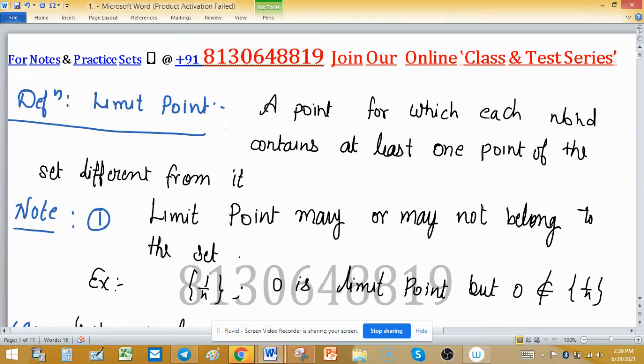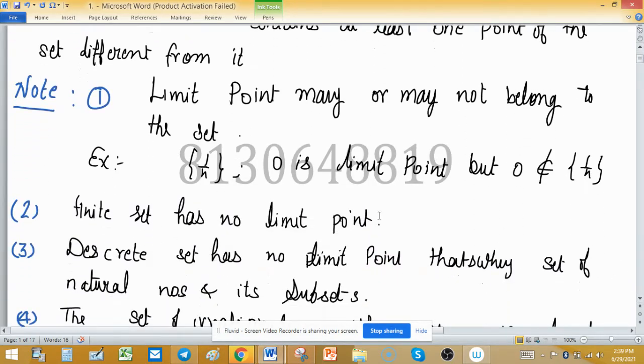The definition of a limit point: a point is said to be a limit point if each neighborhood of it contains at least one point of this set different from it. The first note is that a limit point may or may not belong to the set. Suppose this set is 1/n. This set has a limit point 0, but 0 does not belong to the set.